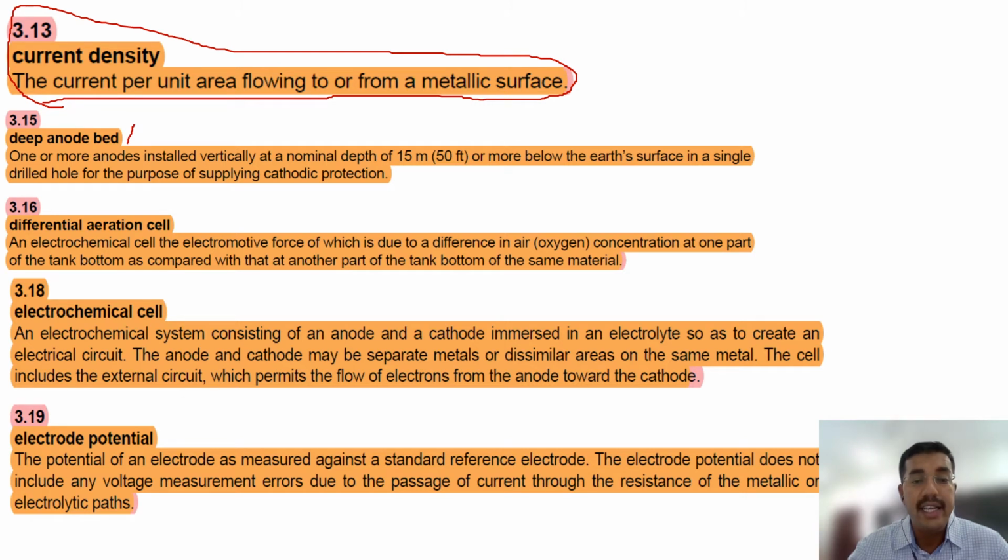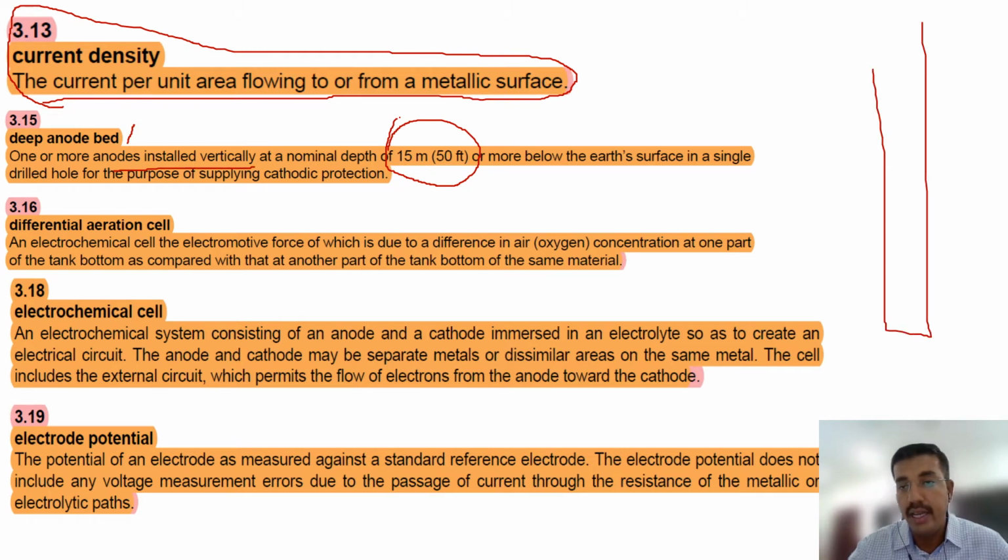Now this is a question that usually comes. You have to remember this one. This is a closed book question. One or more anodes installed vertically, okay, anodes are installed vertically at a nominal depth of 15 meter or 50 feet or more below the earth surface in a single drilled hole for the purpose of supplying cathodic protection is called deep anode bed.